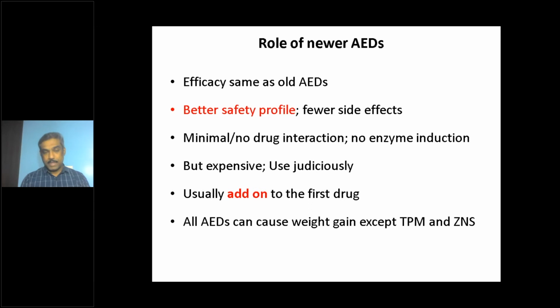Remember, all antiepileptic medications can cause behavioral side effects, and all antiepileptic medications can cause weight gain. The only exceptions to this rule are topiramate and zonisamide. Topiramate and zonisamide cause loss of appetite and loss of weight. Sometimes it can cause extreme anorexia also. So that is the opposite end. Most of the other medications cause increased appetite and increased weight. Notoriously, clobazam and sodium valproate cause a lot of weight gain.